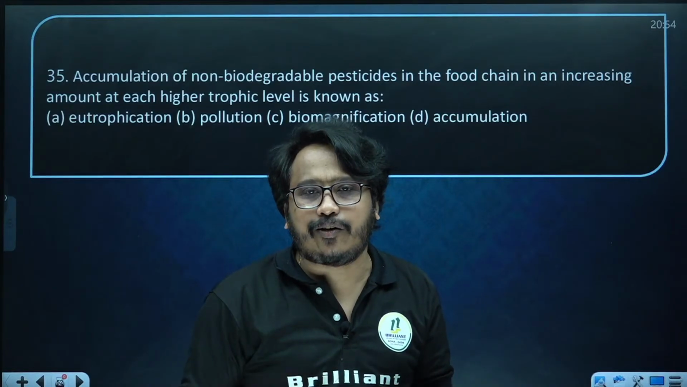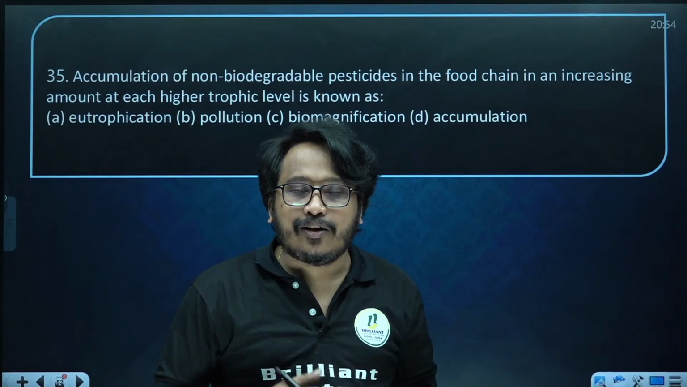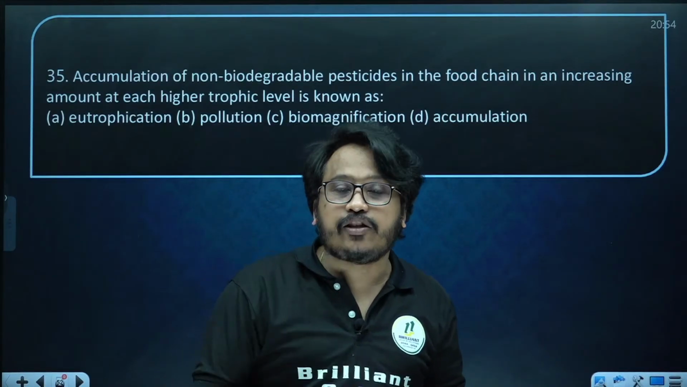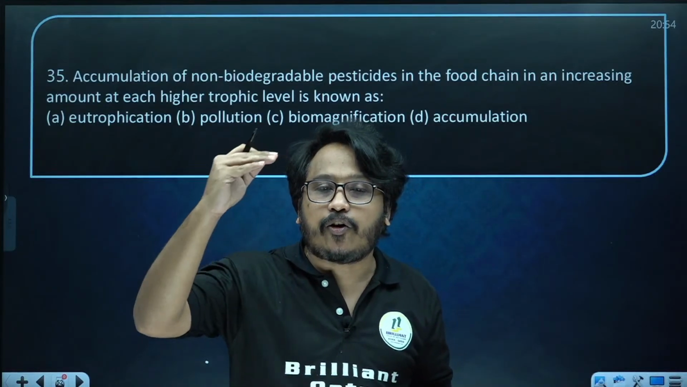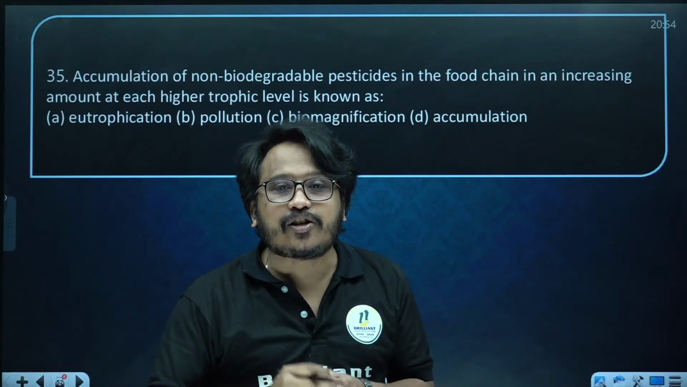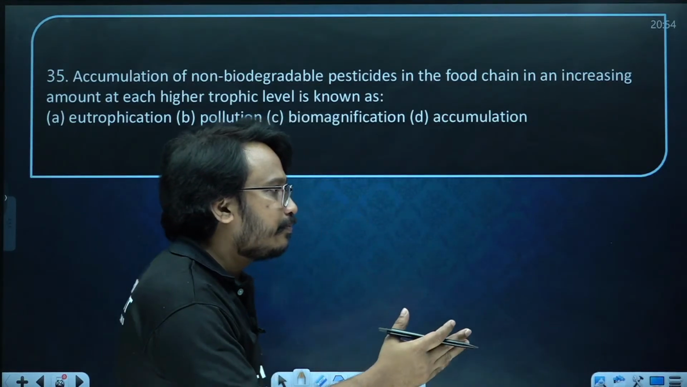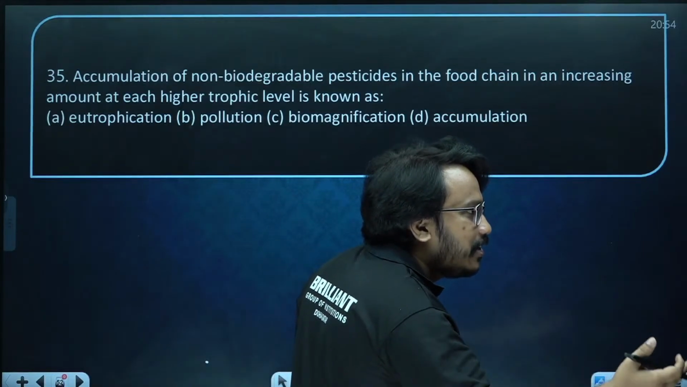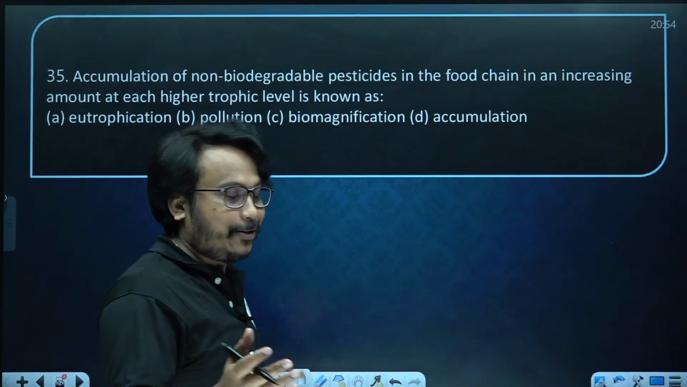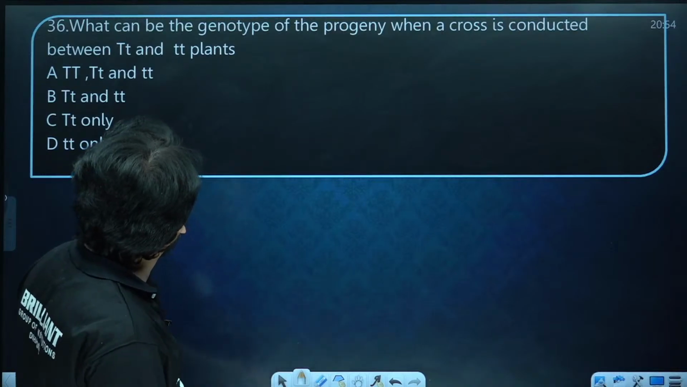For example, if DDT is sprayed on the grasses, slowly you can see the concentration of this chemical increasing in the top consumer in the food chain. That is called biomagnification. Very good. Many are answering. Hiba, Abhinav, Anna, very good. You all have given the right answer.